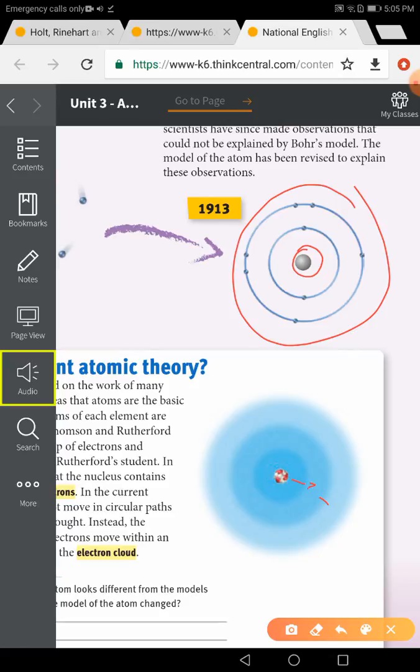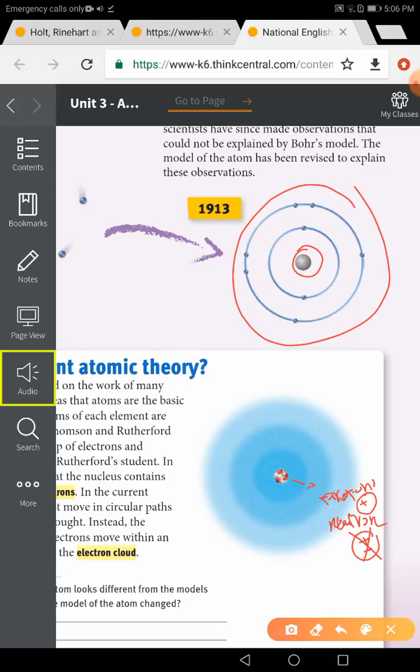Here there are protons, they are positively charged, and we have what? Neutrons. They are not positive, not negative, right? So guys, the electrons are not moving in circular paths, no, they move around all parts of the nucleus in something called the electron cloud. And we will learn the meaning of electron cloud a few minutes later.